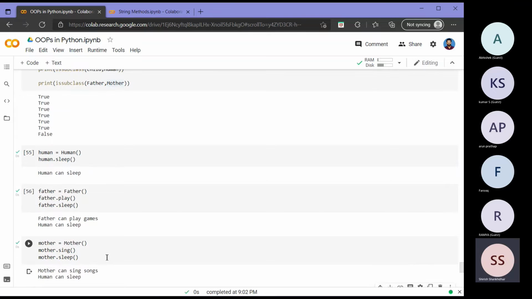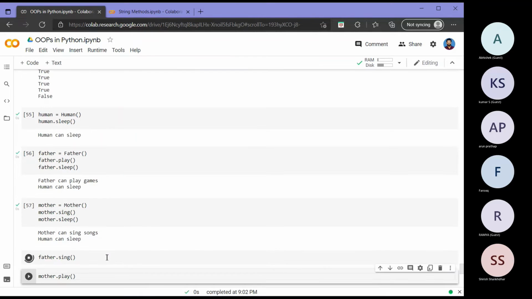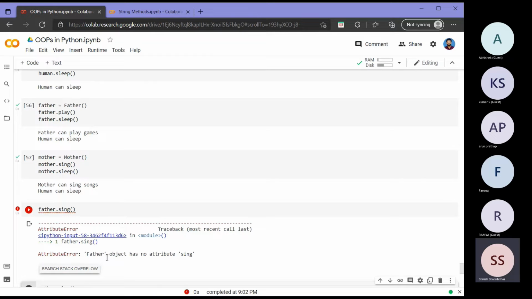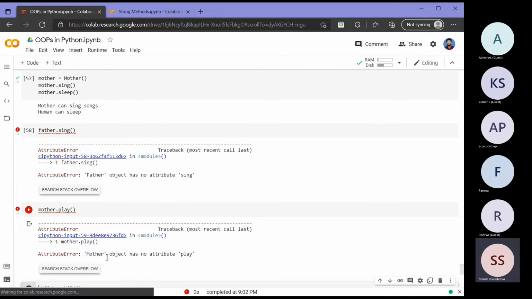Again, for the mother, I do the same thing. Mother.sing and mother.sleep both work. But let's see whether father.sing works, right? Inside the mother class only we have defined the sing method. So father is in no way getting the capability to sing in our implementation. Similarly, mother cannot play. Mother can sing or sleep. Play we have defined in the father class.